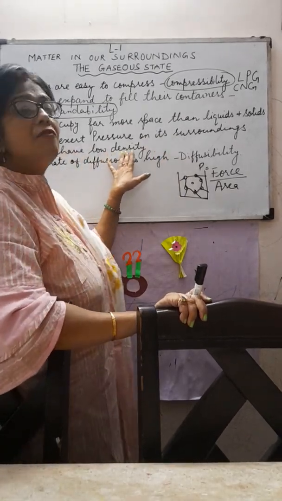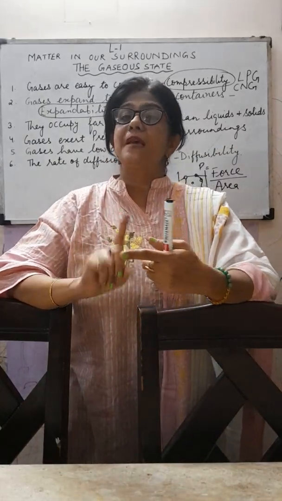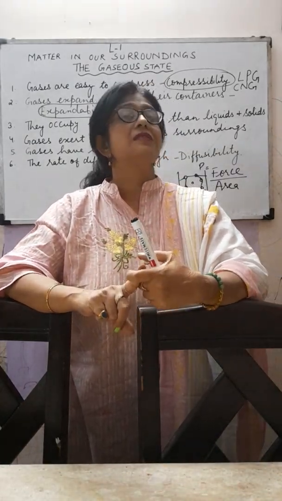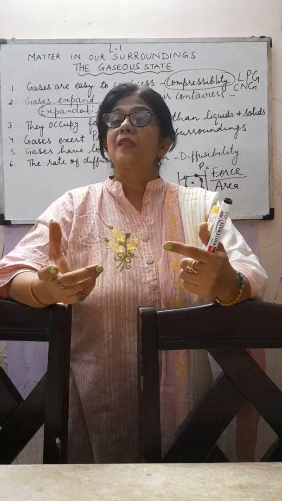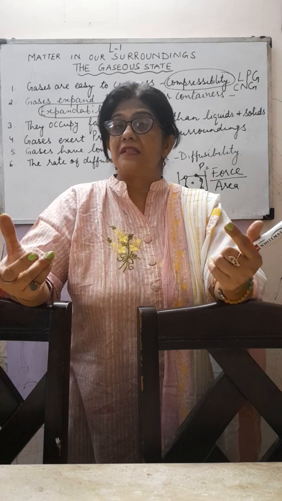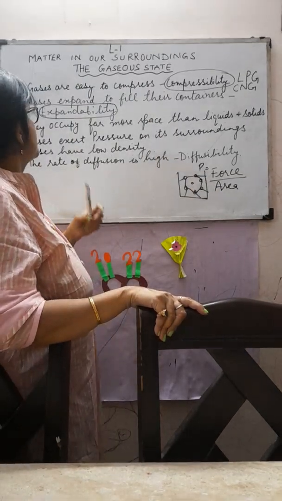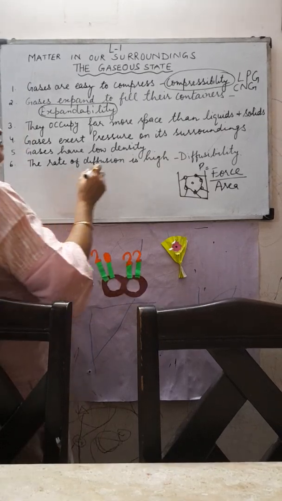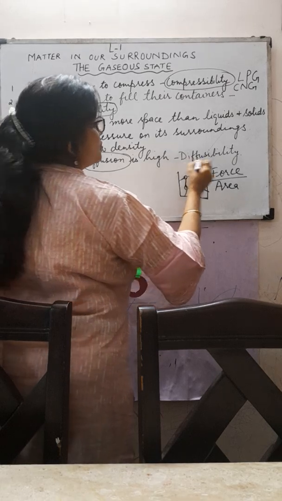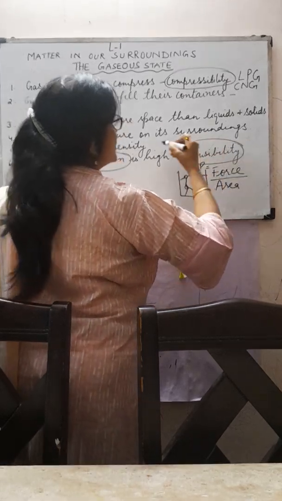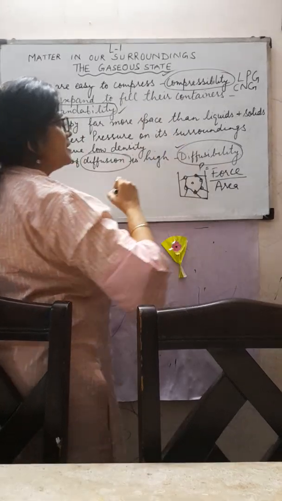The density of gases is very less. Why? Because the space in between the particles of gases is very large, and as a result the density is very, very low. Then you have another property: the rate of diffusion is very high, and this property is known as diffusibility. So we have done compressibility, expandability and diffusibility.